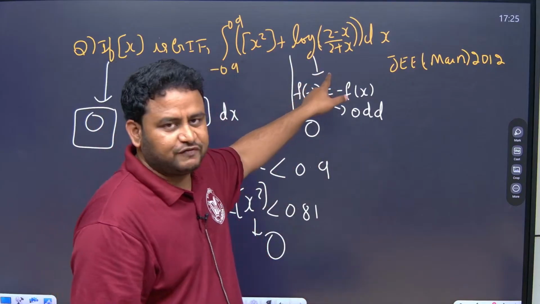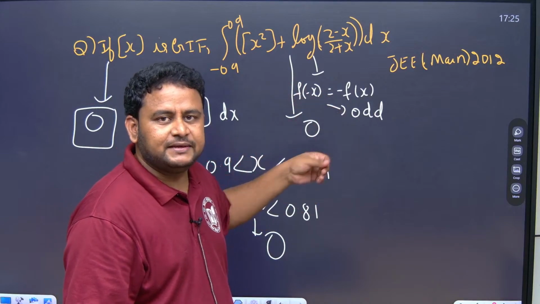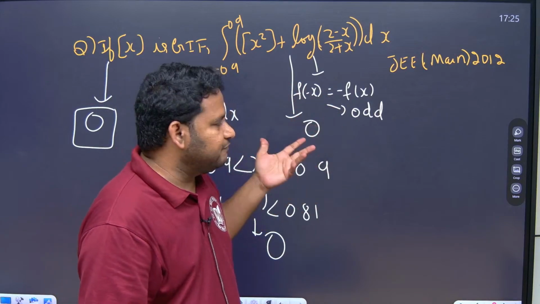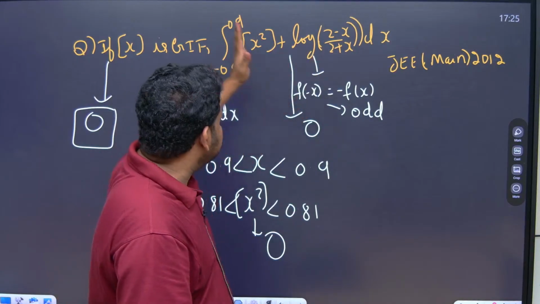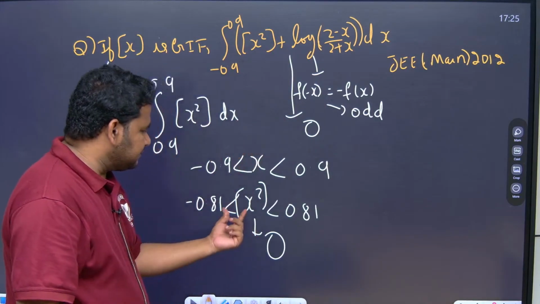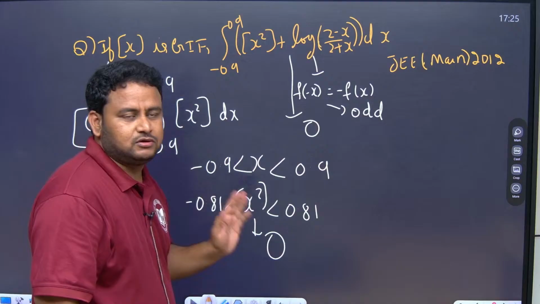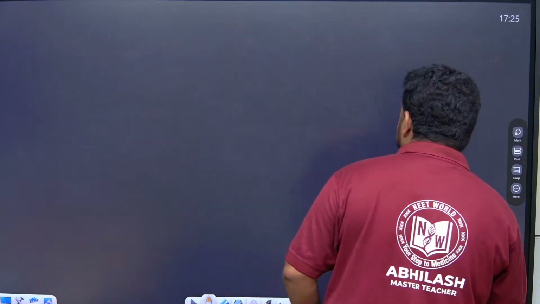This is nothing but an odd function. That means this entire integral will become equal to 0. So the answer to this question, this part will become equal to 0. Here we will apply the concept of g function. If you apply, this will tend towards 0. So the answer is 0. Clear, friends? Let us move to the next question now.